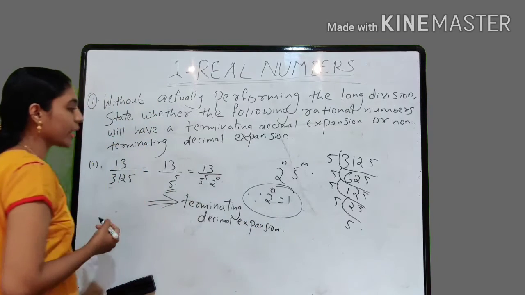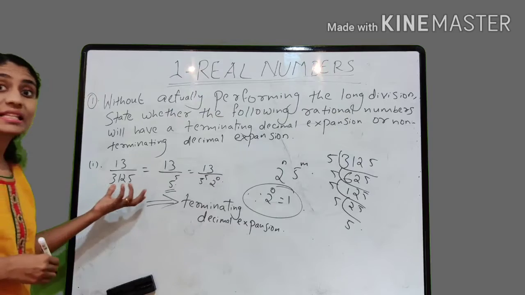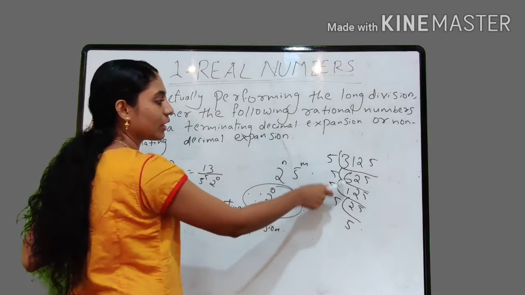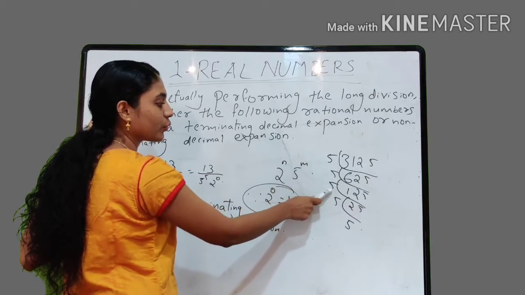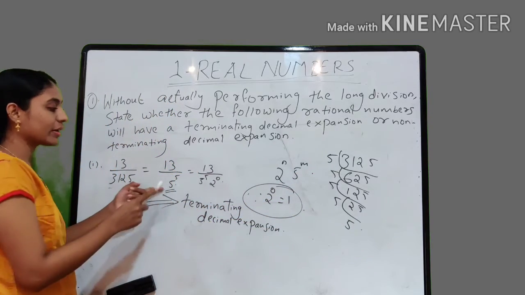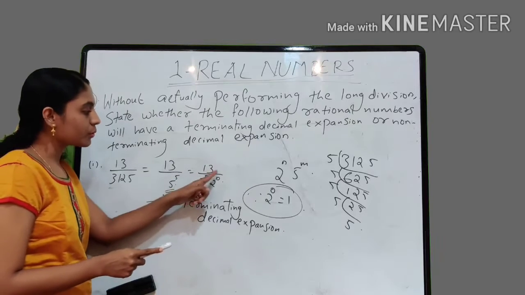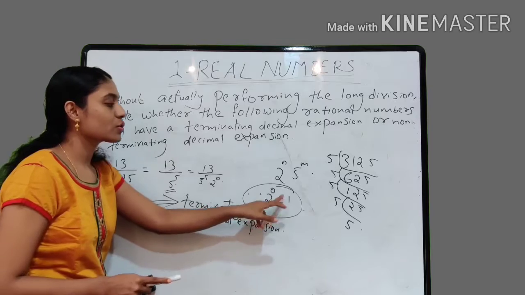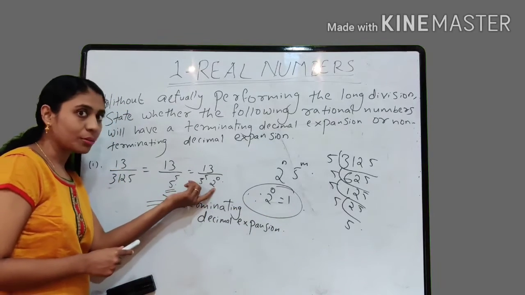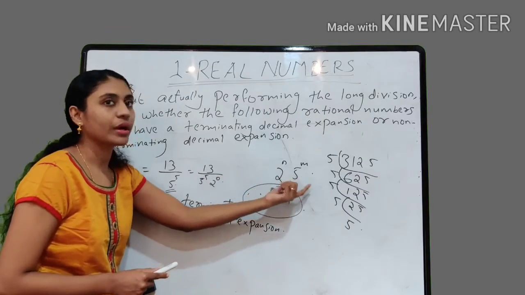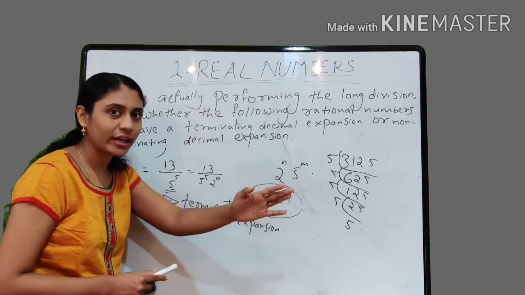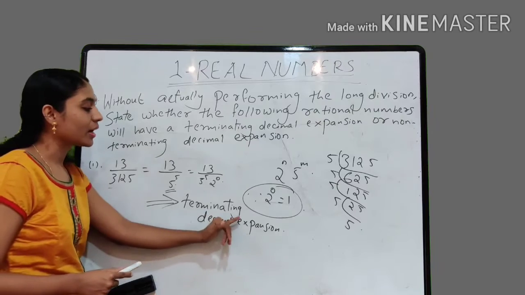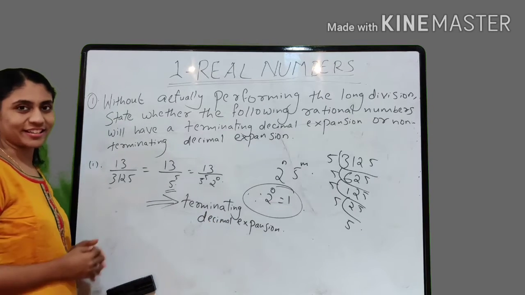If it is asked in the exam, you have to write the steps also. If the question is like this, you have to write the prime factors of 3125 are 5 into 5 into 5 into 5 into 5, which can be written as 5 raised to 5, right? Which can also be expressed as 13 by 5 raised to 5 into 2 raised to 0, since 2 raised to 0 is equal to 1. And since the denominator is of the form 2 raised to n into 5 raised to m, where n, m are non-negative integers, we can say that this rational number is having a terminating decimal expansion.